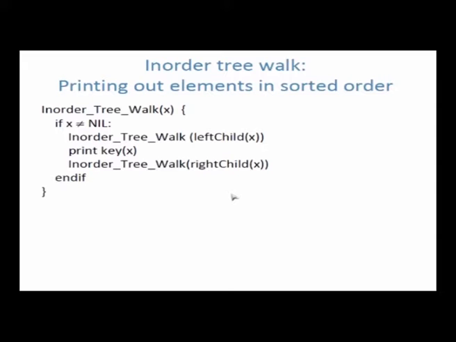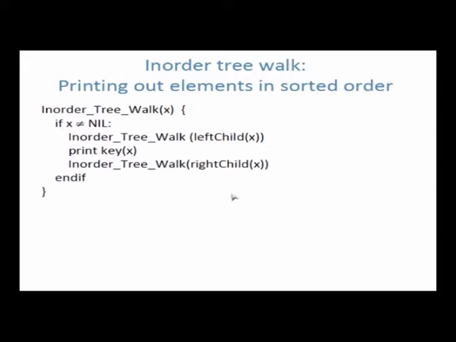After visiting the left subtree of the node, it will visit the node. After visiting the node, it will visit the right subtree of the node. Okay, that's called in order tree walk. First visit the left subtree, then the node, then the right subtree. If there is no left subtree, start with the node, then go to the right subtree. If there is no right subtree, left subtree, then node, then finished. Okay, that's how it works.